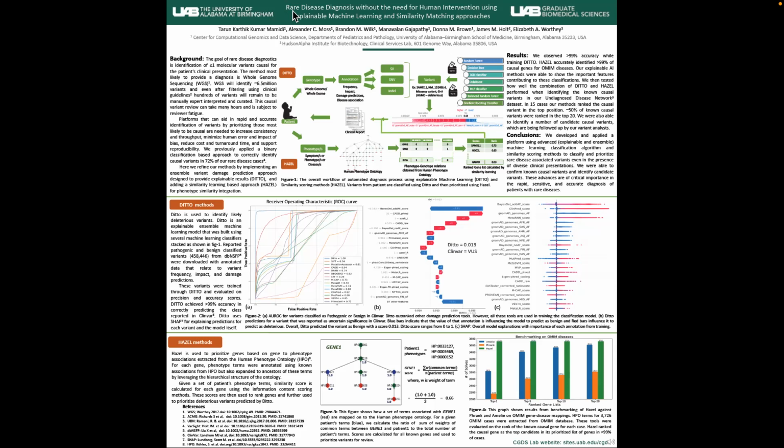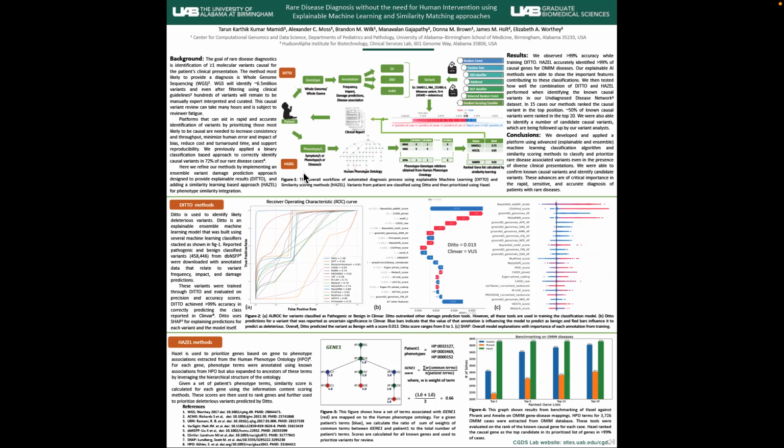Today, I'm going to talk about rare disease diagnosis without the need for human intervention using explainable machine learning and similarity matching approaches. The main goal for rare disease diagnostics is identification of one or more molecular variants causing the patient's phenotype. Whole genome sequencing is used to identify these variants, but typically we get around 6 to 7 million variants per patient. Going through each variant is a time-consuming process and is subject to reviewer fatigue.